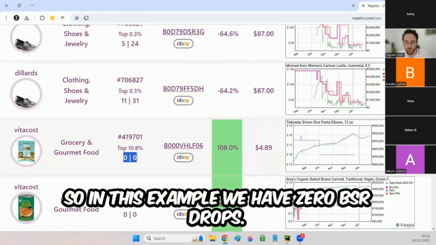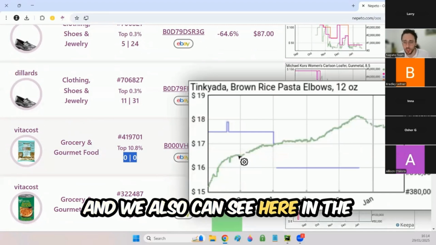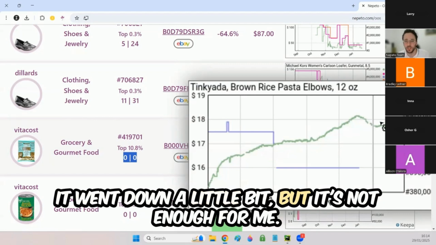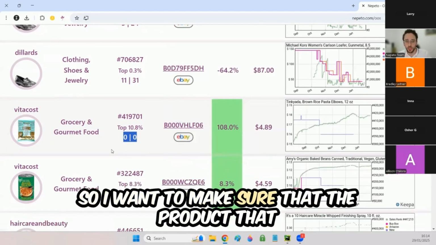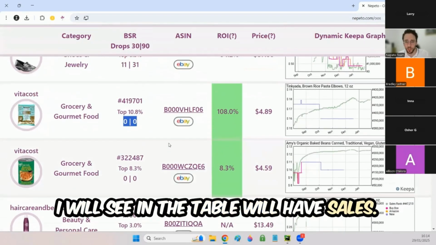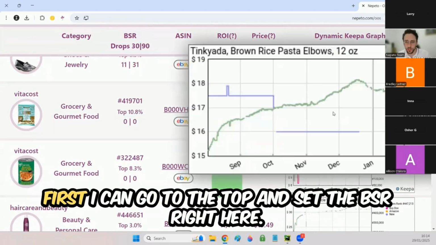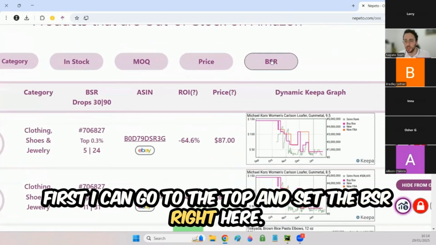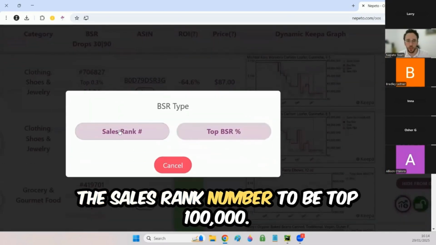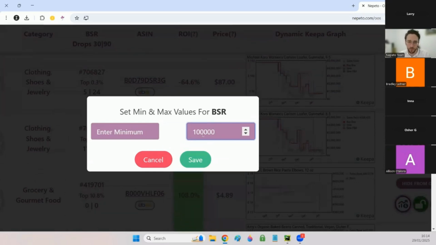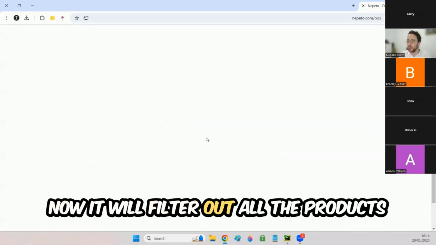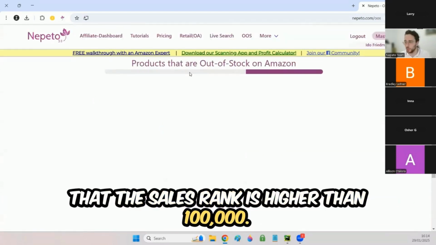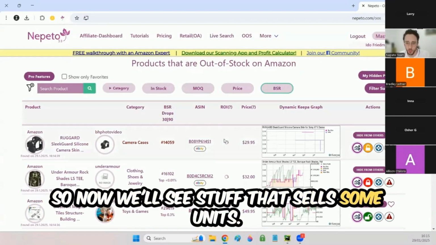So in this example, we have 0 BSR drops, and we can also see in the chart that the BSR always goes up. Here it went down a little bit, but it's not enough for me. So I want to make sure that the products I see in the table have sales. How can I do it fast? I can go to the top and set the BSR, the sales rank number, to be top 100,000. Now it will filter out all the products whose sales rank is higher than 100,000. So now we see stuff that sells some units.